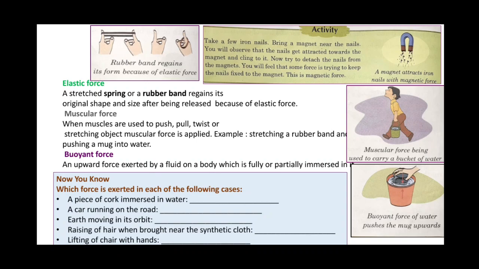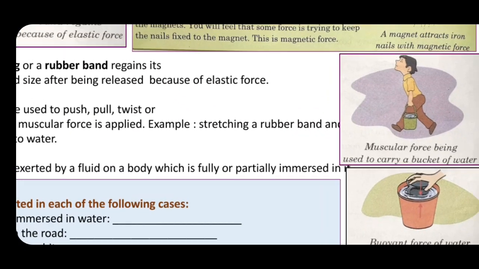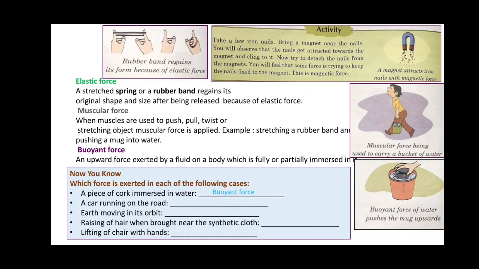Number one, a piece of cork immersed in water. Which force is it? Buoyant force. Number two, a car running on the road. This is the frictional force. Earth moving in its orbit. It is gravitational force. Raising of hair when brought near a synthetic glove. This is electrical force. Lifting a chair with hands. This is muscular force.